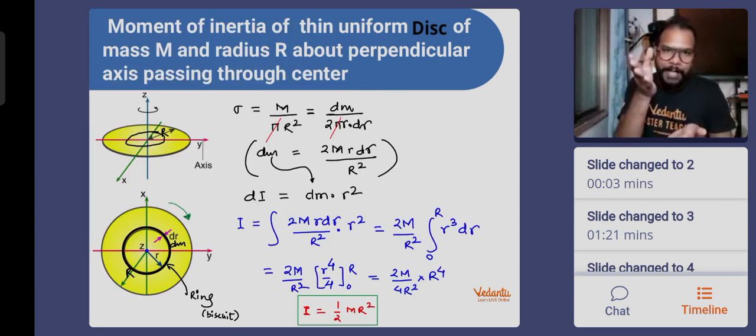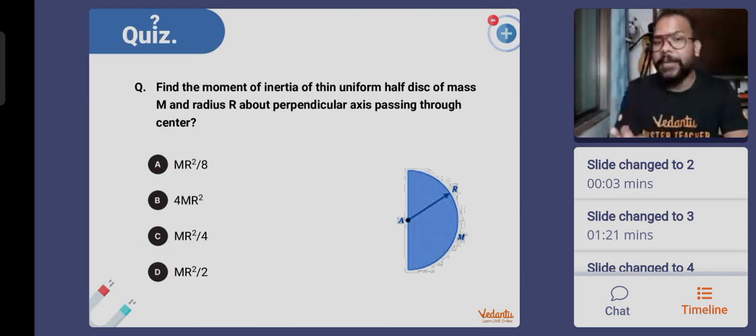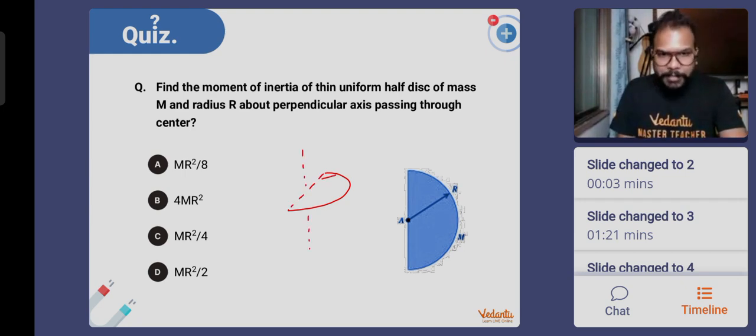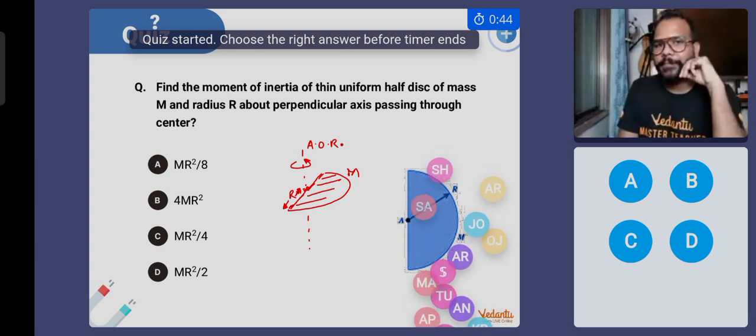Okay. Now the disk has been made half, but the half disk also has mass capital M. That's the important part to understand and remember and think about. It is a half disk. It has the same axis of rotation. This is basically your disk side view. This is the axis of rotation. This is your disk. It is rotating about the same axis of rotation. It has the same mass capital M and the same radius r. So let's see how much will be the moment of inertia of the half disk of same mass, same radius. Giving you 45 seconds, and the time starts in 3, 2, and 1. This is more of a conceptual question.